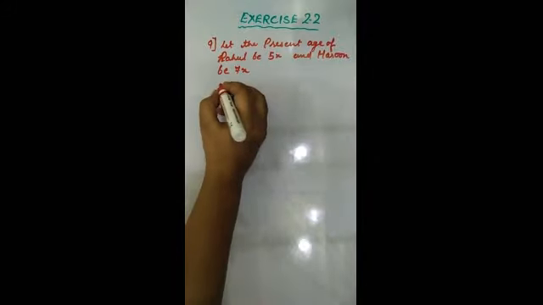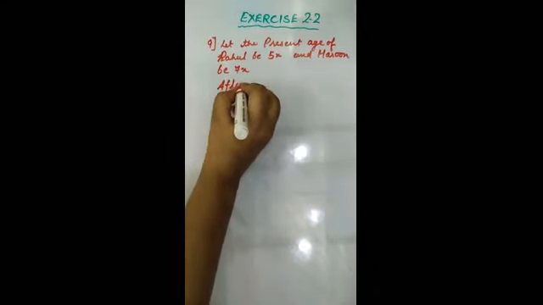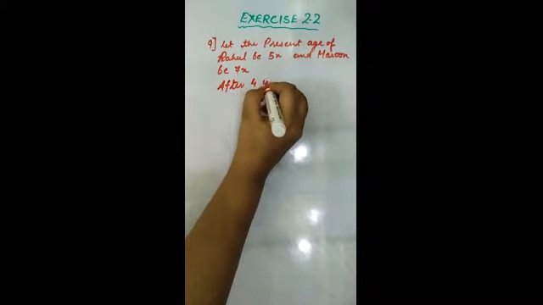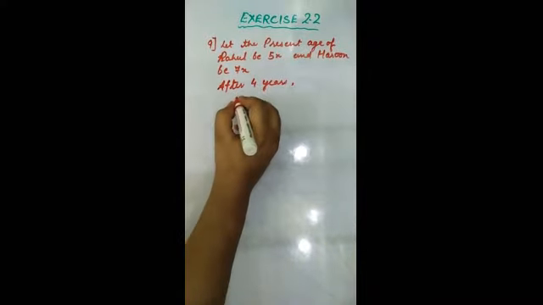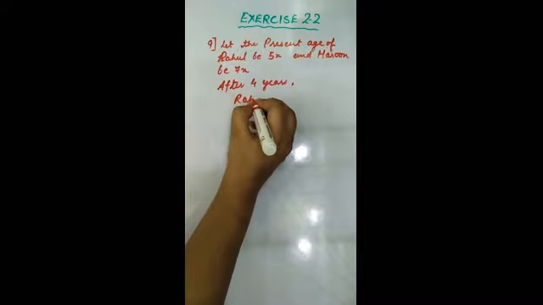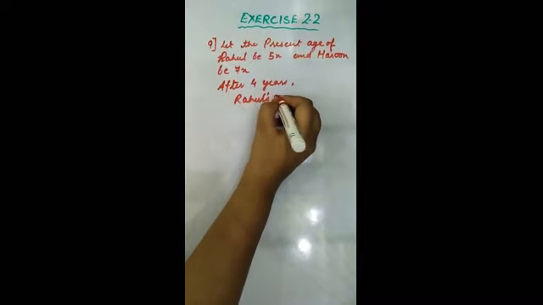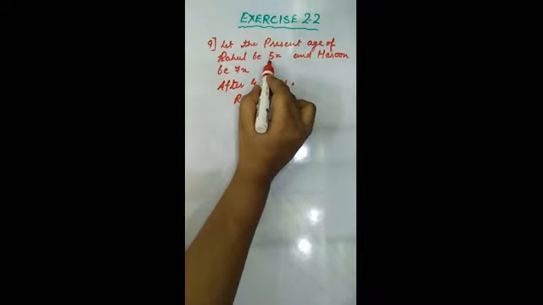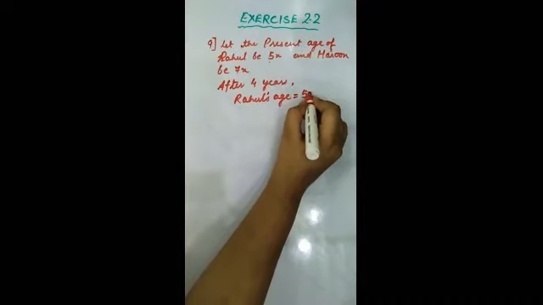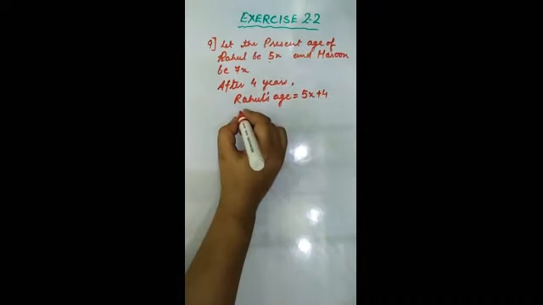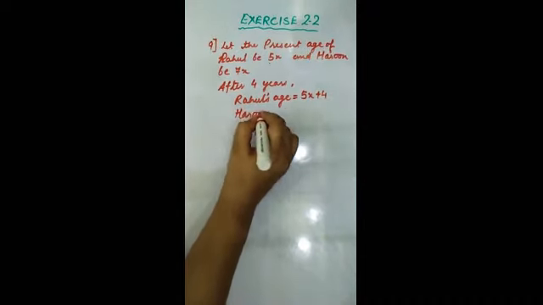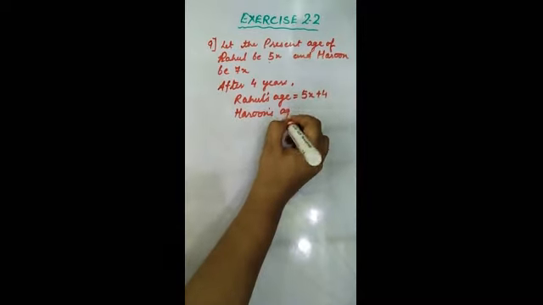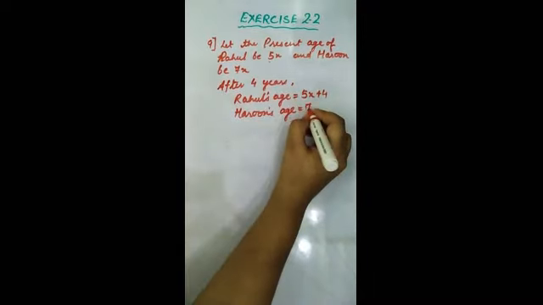So 4 years later, what will be their age? After 4 years, first of all you will write Rahul's age will be, present it is 5x, so after 4 years it will be 5x plus 4, and Harun's age will be 7x plus 4.